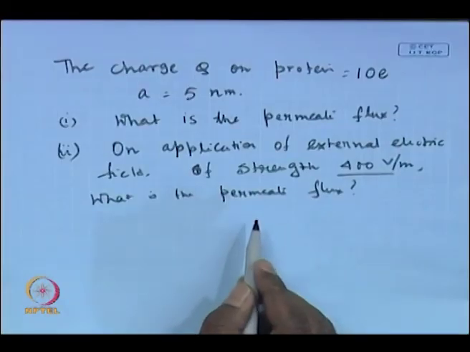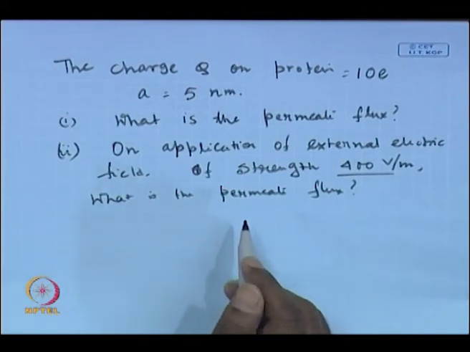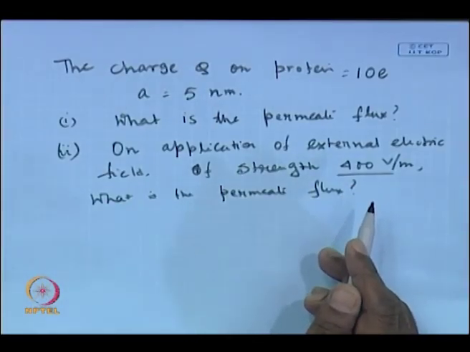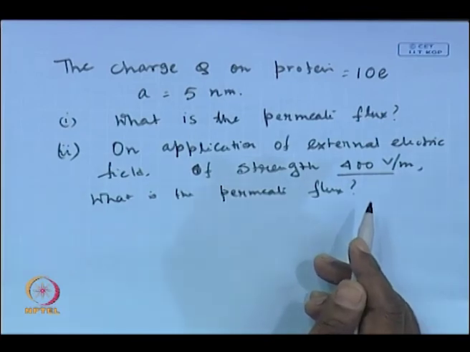Now you should not think that applying 400 volt per meter is really very high. The value itself is high, but it is not 400 volt. By using an external power supply, you are using probably 1 or 2 volt, not more than that. But since the height is very small, the whole thing becomes magnified.